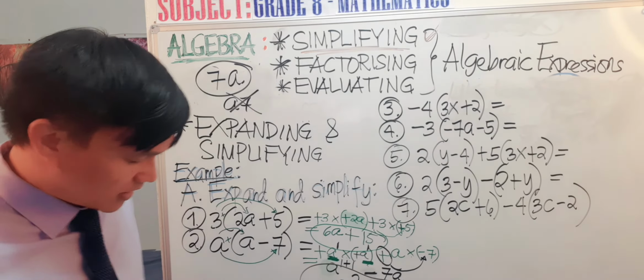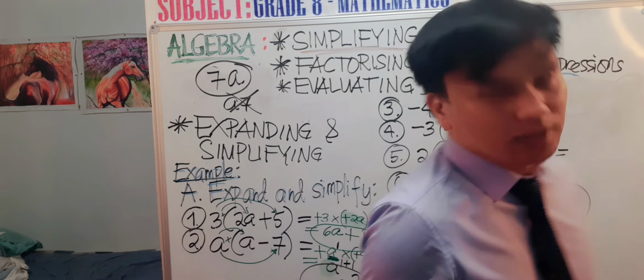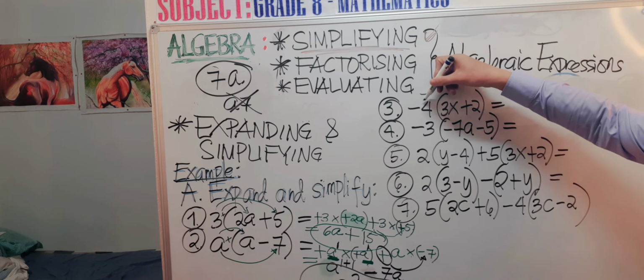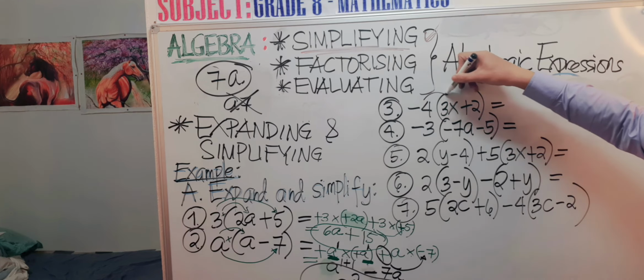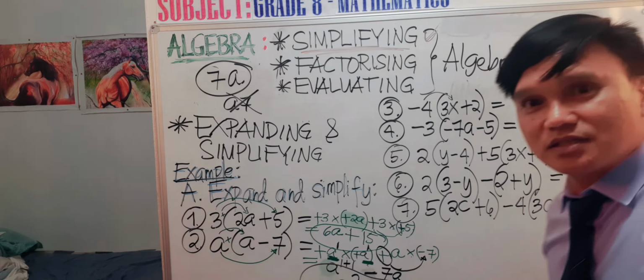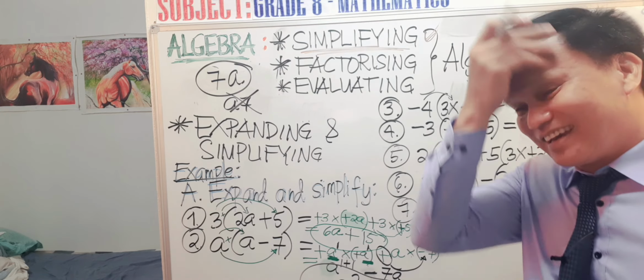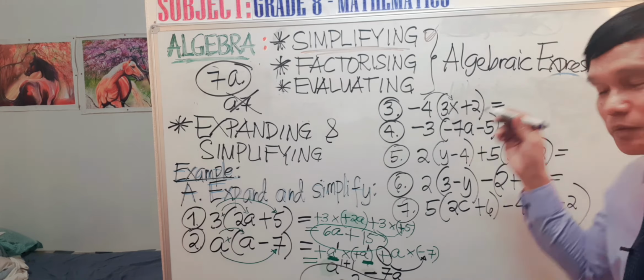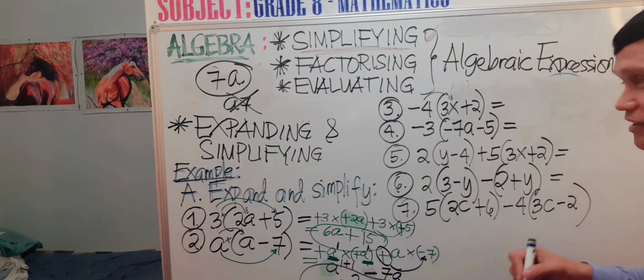Next, we come to the third example. We have negative 4 times 3x. You cannot see me anymore, but it's okay, the most important thing is that you can hear my voice while I explain this third example.